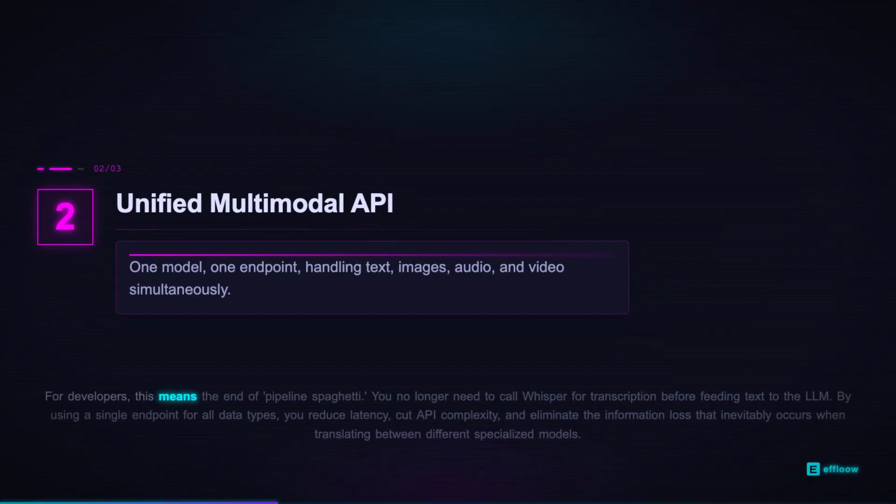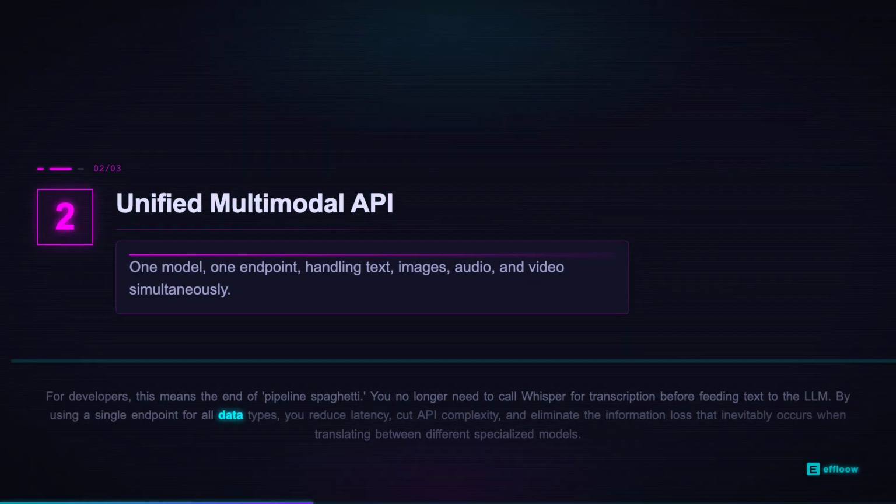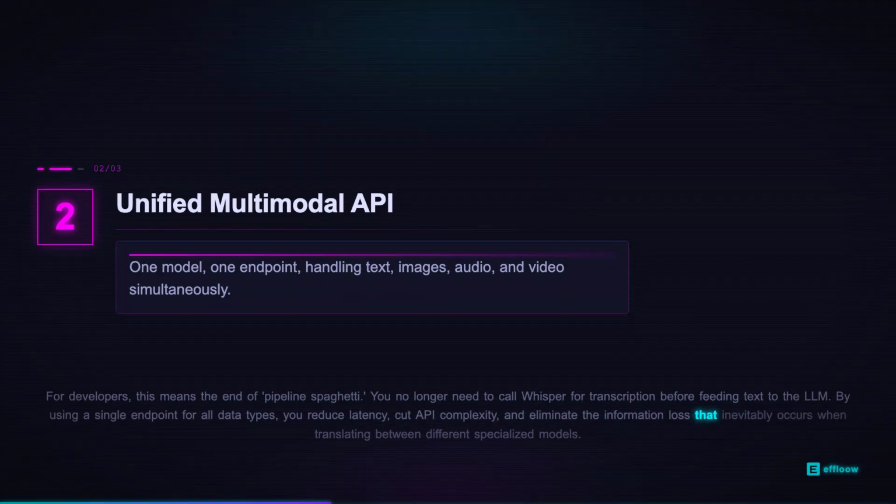For developers, this means the end of pipeline spaghetti. You no longer need to call Whisper for transcription before feeding text to the LLM. By using a single endpoint for all data types, you reduce latency, cut API complexity, and eliminate the information loss that inevitably occurs when translating between different specialized models.